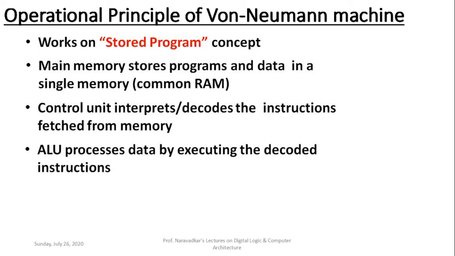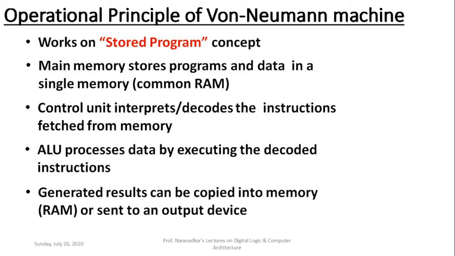Then the next is the ALU, which processes data by executing the decoded instruction which comes through the control unit. The decoded instruction comes through the control unit, but the actual processing of data is done inside the ALU, arithmetic logic unit.